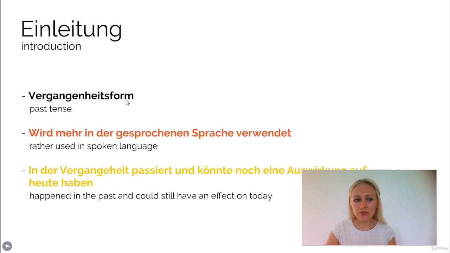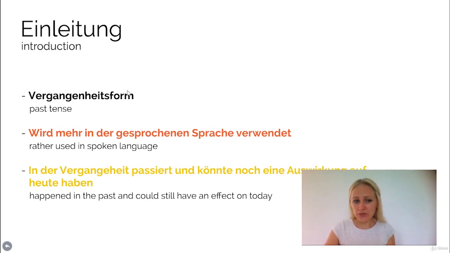We use the perfect tense when we speak. So we will not find the perfect tense in books, for example, or in articles and so on. This is for spoken language. We have another past tense which we use for written language. So that's why you cannot say that we use the German perfect tense exactly the same way as it is used in English, although how we form it is very similar.